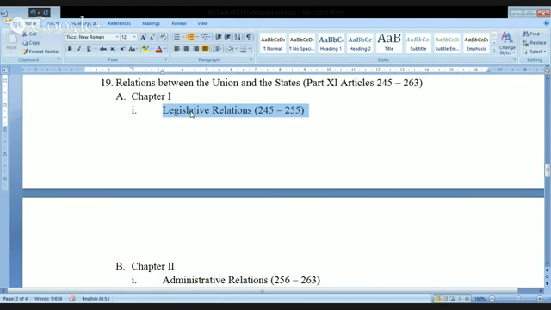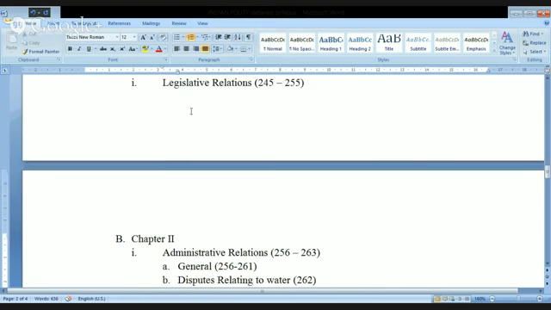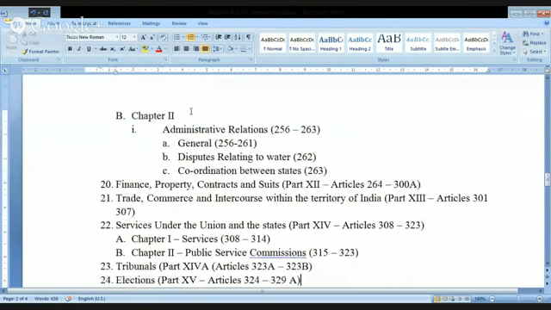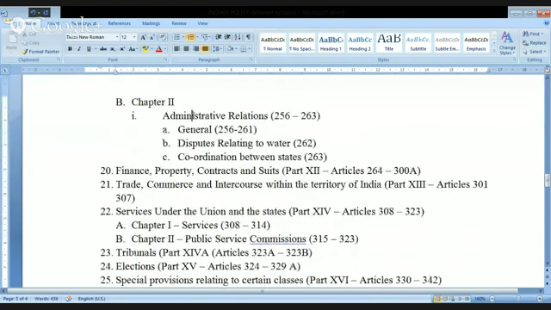What do you mean by this? At the central level, we have parliament. At the state level, we have state legislature. And how the relations will take place between the central government and state governments. Later, we'll look into the administrative relations. And of course, so many things are there. When we come to this topic, we'll have a discussion.